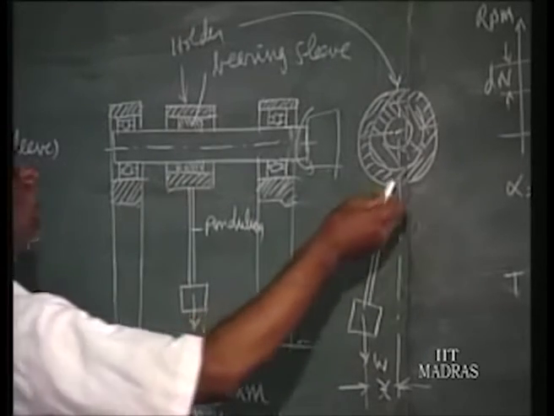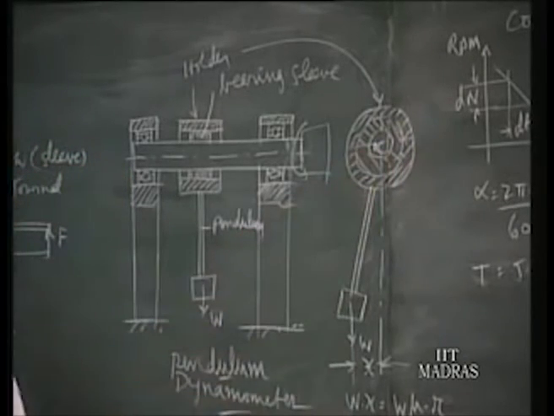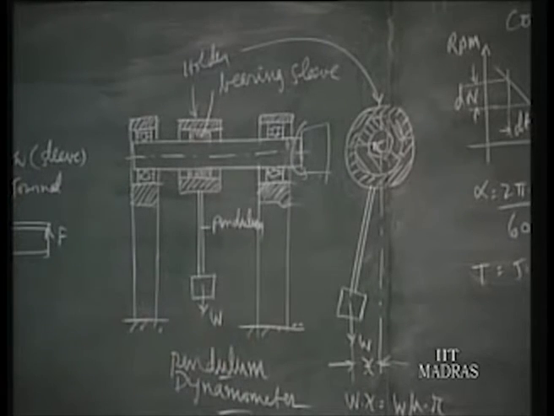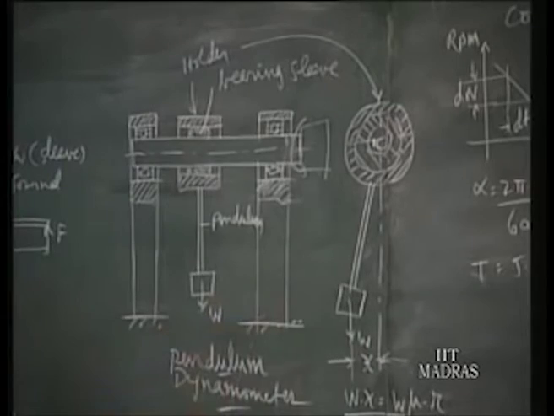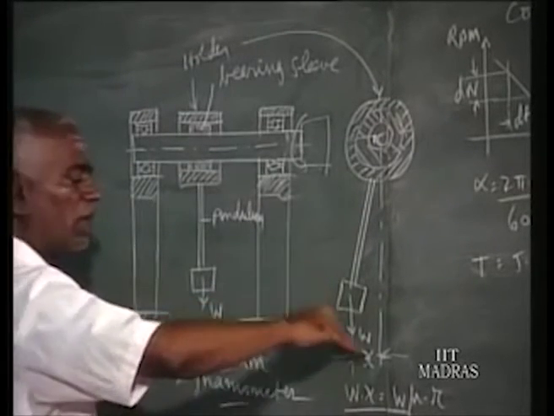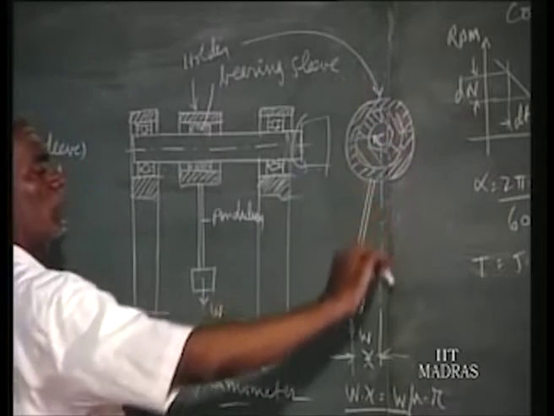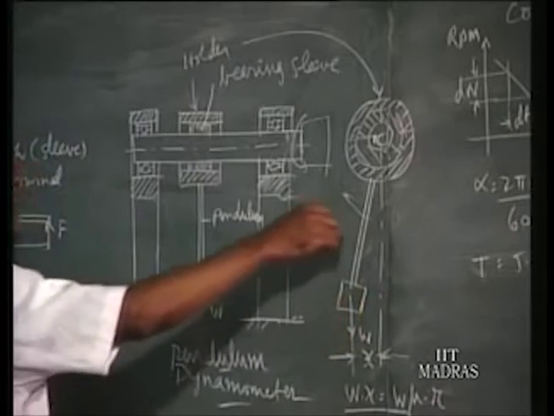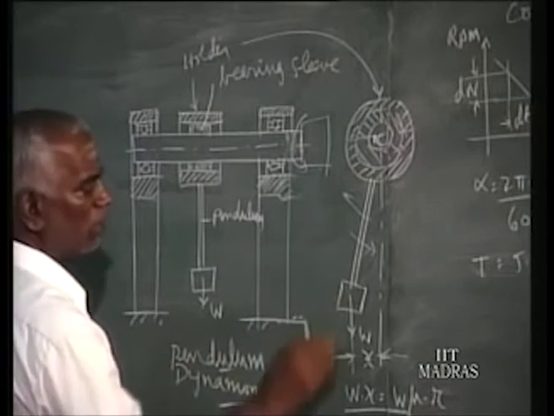Suppose this is the direction of the journal. The sleeve also will try to rotate, and when it rotates, the weight at the bottom is moved by a distance x. The moment it has moved, it applies a restoring torque. The friction torque is trying to rotate the pendulum in this direction, whereas the weight is trying to bring it to the original position. When both of them match, it will stand there. So this is a measure of the friction torque.